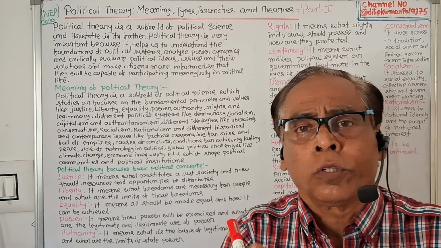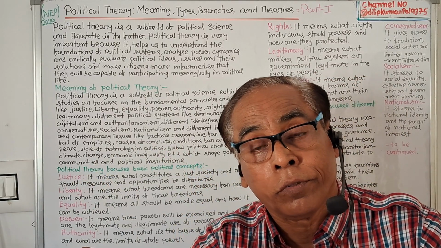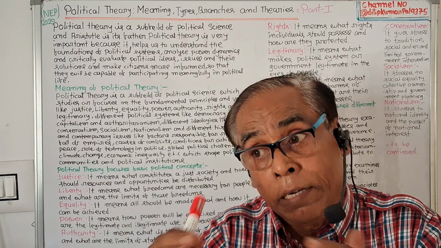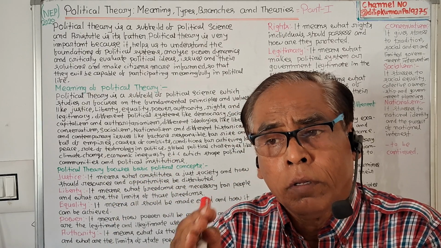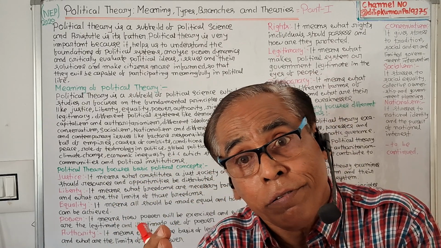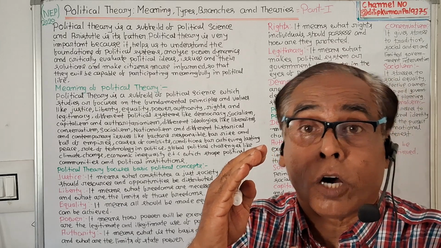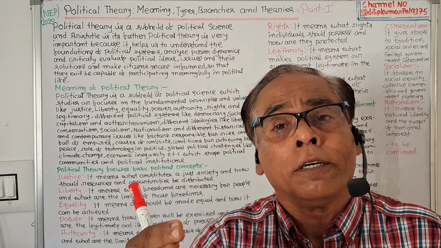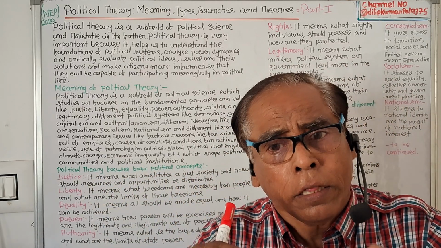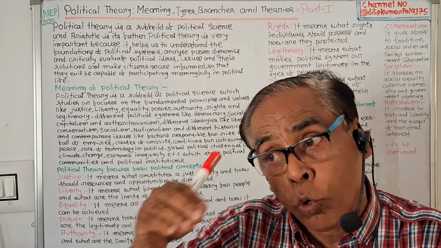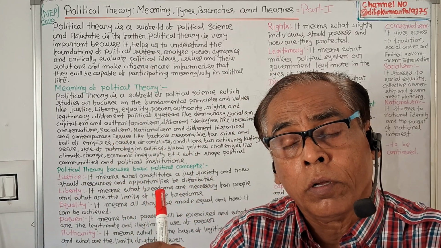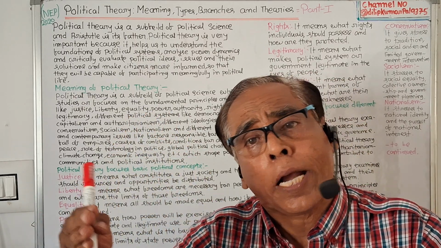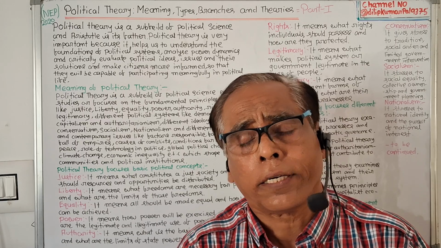It studies those matters which influence political life or political institutions or state government.